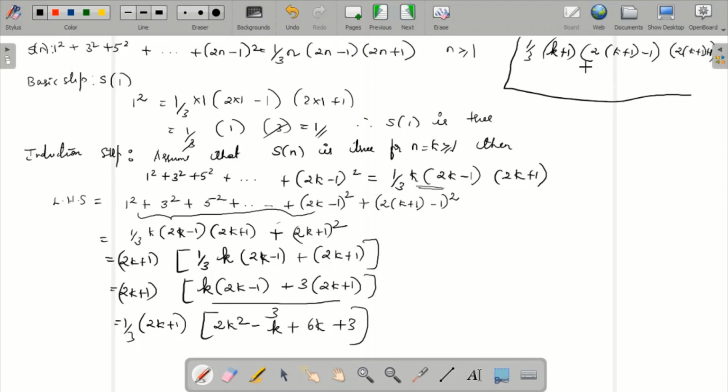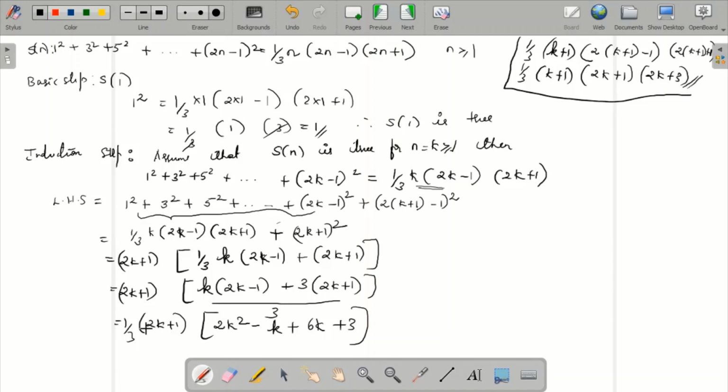I'm just checking what we are supposed to get. So it is k plus 1, and this will be 2k plus 2 minus 1, so it is plus 1, and here it is 2k plus 3. So this is what I have to get over here.